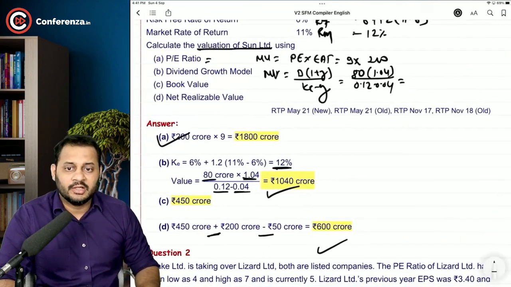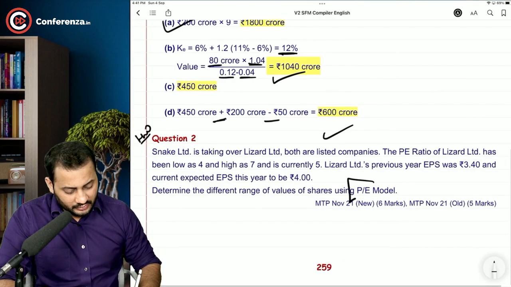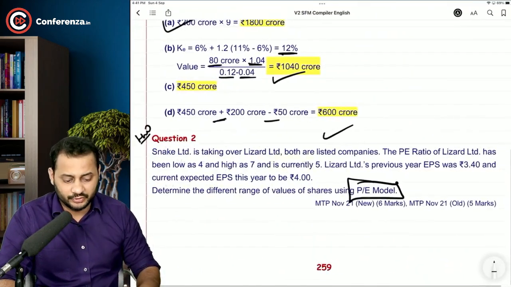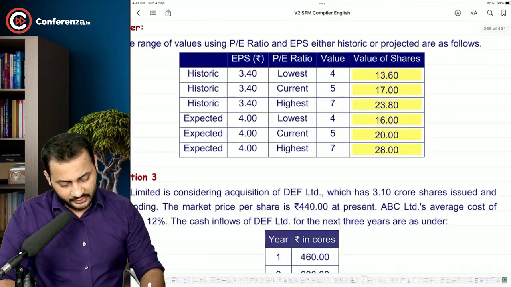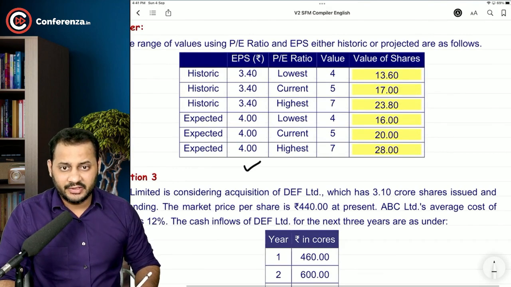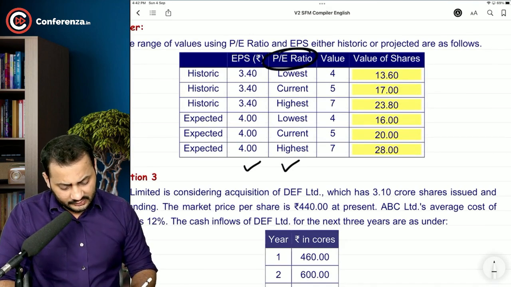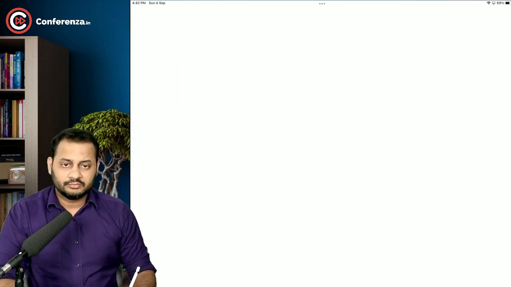Okay, sir. Then coming over to the second part. This second question is very easy. All this is again using the P/E ratio model, the first model that we have used. So you take that as homework. I will just show you here. This is the EPS, this is the P/E ratio. See, this is the P/E ratio, and then you will just multiply it to reach this value.